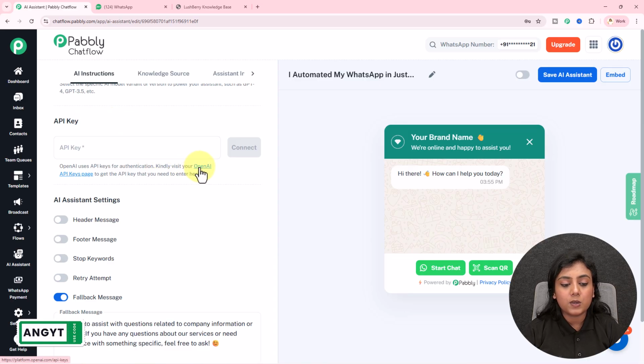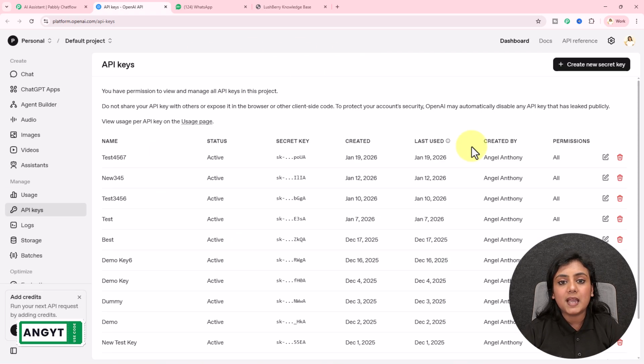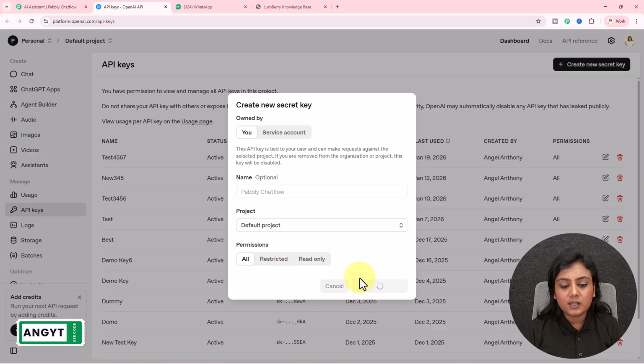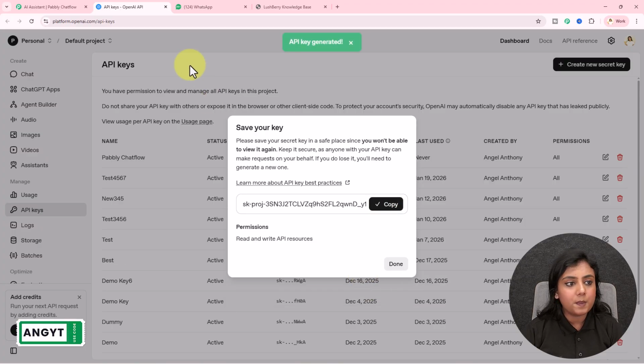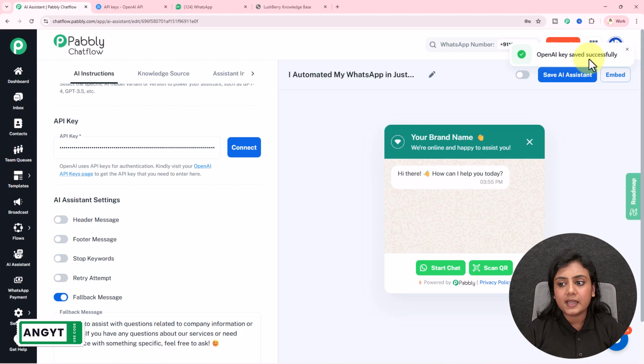For that, simply go towards this hyperlink right here. Log into your OpenAI account. You will come to the API keys page directly after going to the hyperlink. Create the key from here. Let me name the key over here as Pabbly Chatflow. Project as default, permissions as all. I will create the key from here. Simply copy this key and paste over here in the field and click on this connect button. Okay. As soon as I do that, you can see OpenAI key has been saved.